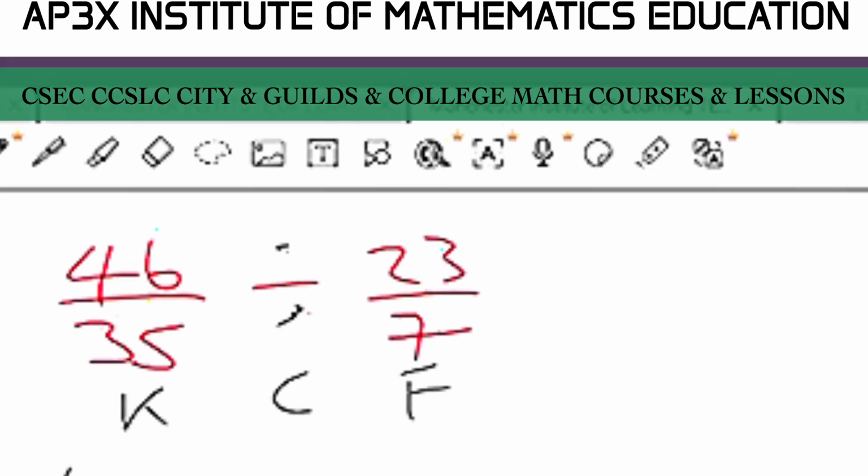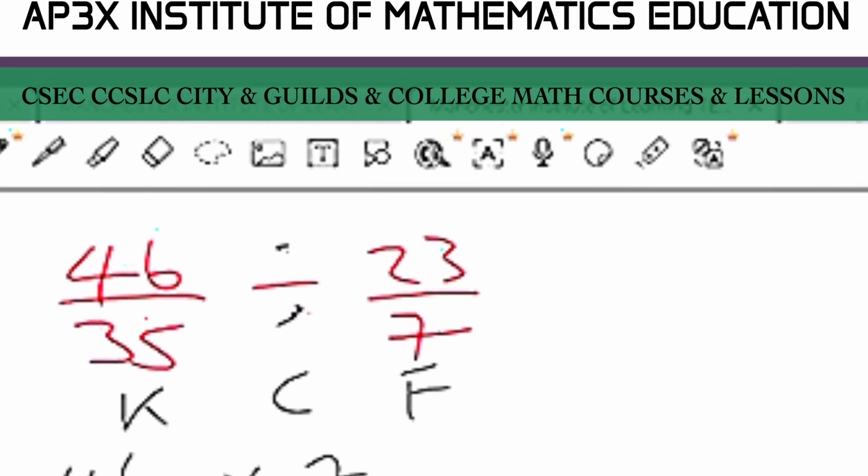So we keep, that's going to be 46 over 35, change to multiplication, and flip, that's going to be 7 over 23. All right. And so, of course, just like in part B, we're looking for something to cancel, to reduce.